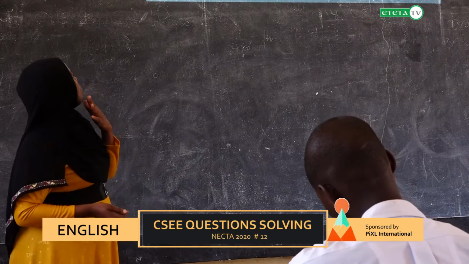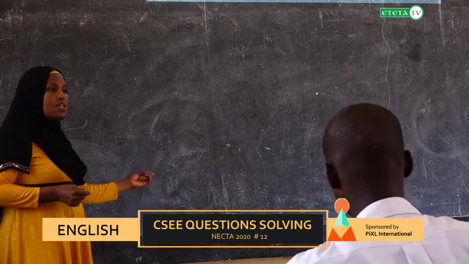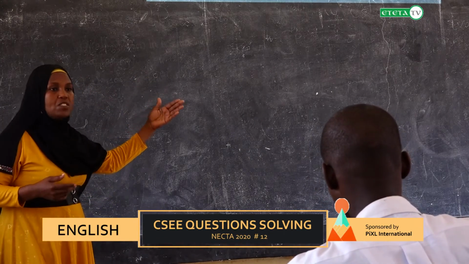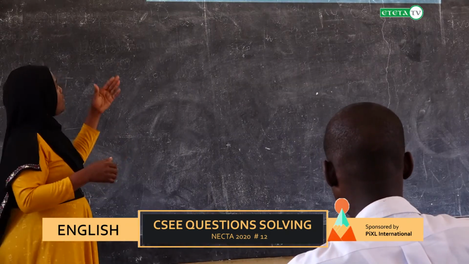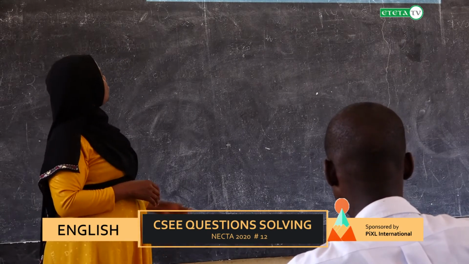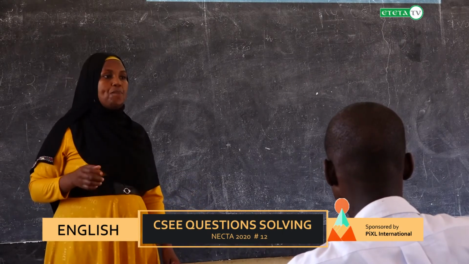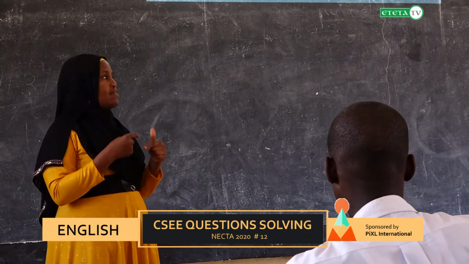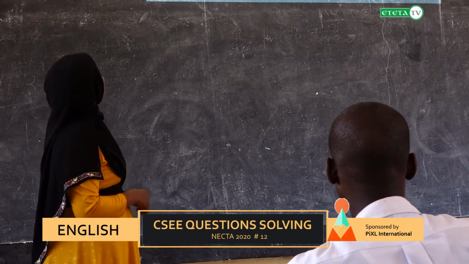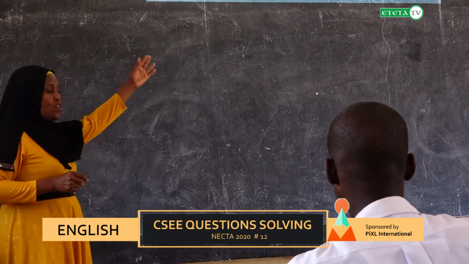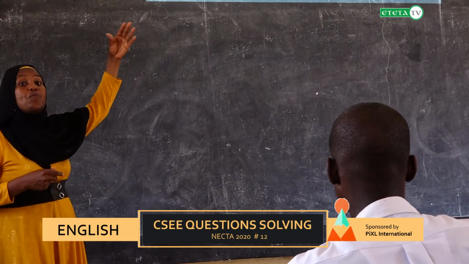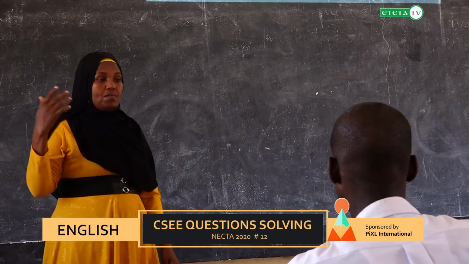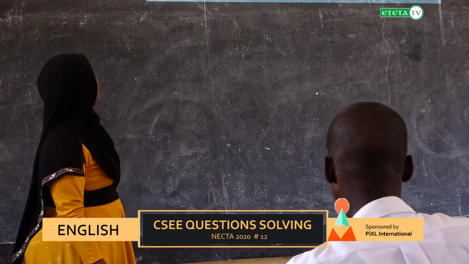Another key term that should be defined is conflict. We said that betrayal causes conflict. What is betrayal? A state of going against an agreement. But what is conflict? It refers to misunderstanding between two or more people, a state of misunderstanding. Right from the introductory part, as the question instructed you to prove the statement, you need to tell us that it is true that betrayal is one among the sources of conflict.